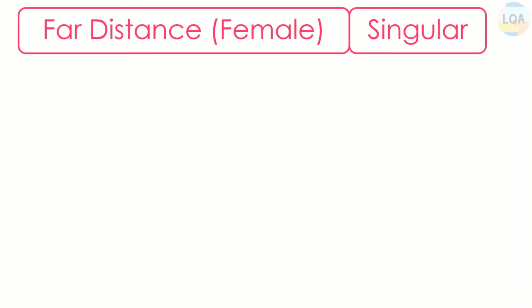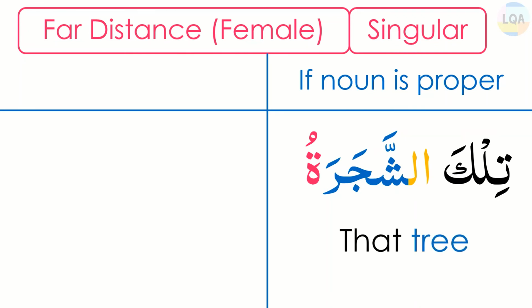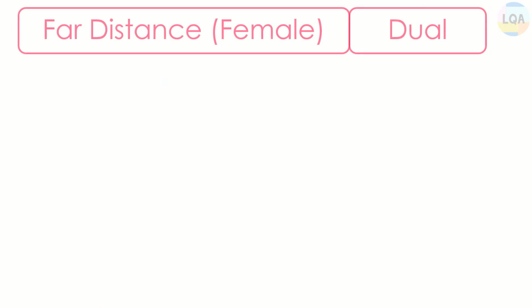Let's see some examples of far distance pointers. First one is singular female, which is tilka. If the noun is proper like tilka shajaratu, then the translation will be that tree. And if the noun is common like tilka shajaratun, then the translation will be that is a tree.